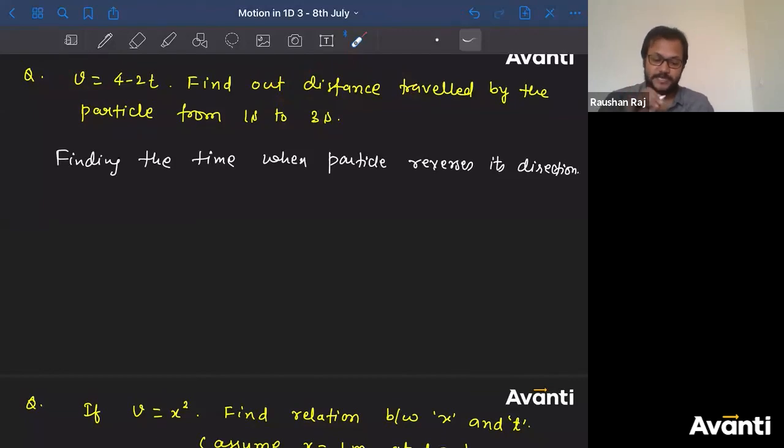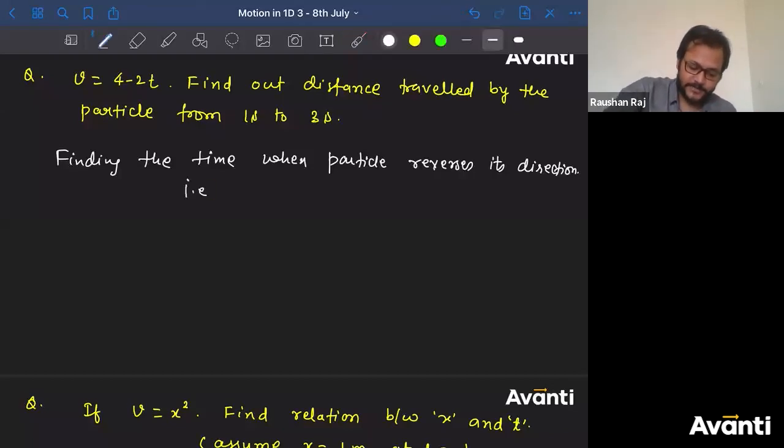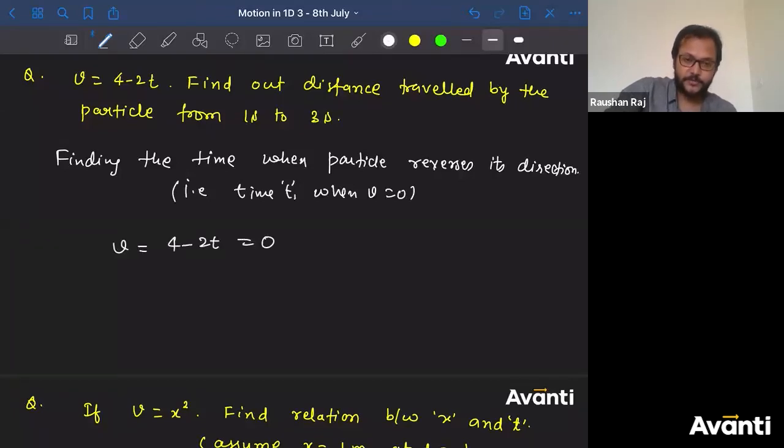For that we have to see what is the path, which path has been covered. All right, we have to see the actual path covered. That is why we have to do all of these things. That is, time t when v is equal to 0. To find out, v is equal to 4 minus 2t. This must be 0. So from here t will be equal to 2 seconds. So at t is equal to 2 seconds, velocity will come to 0.